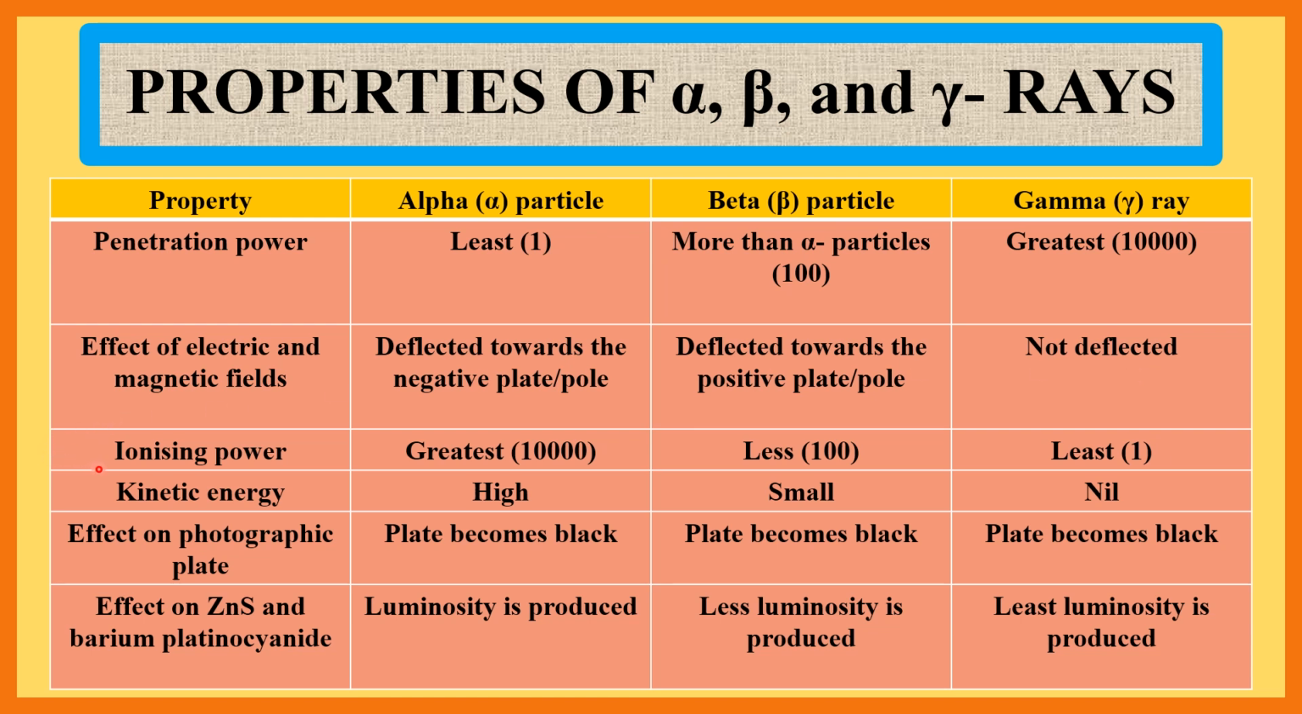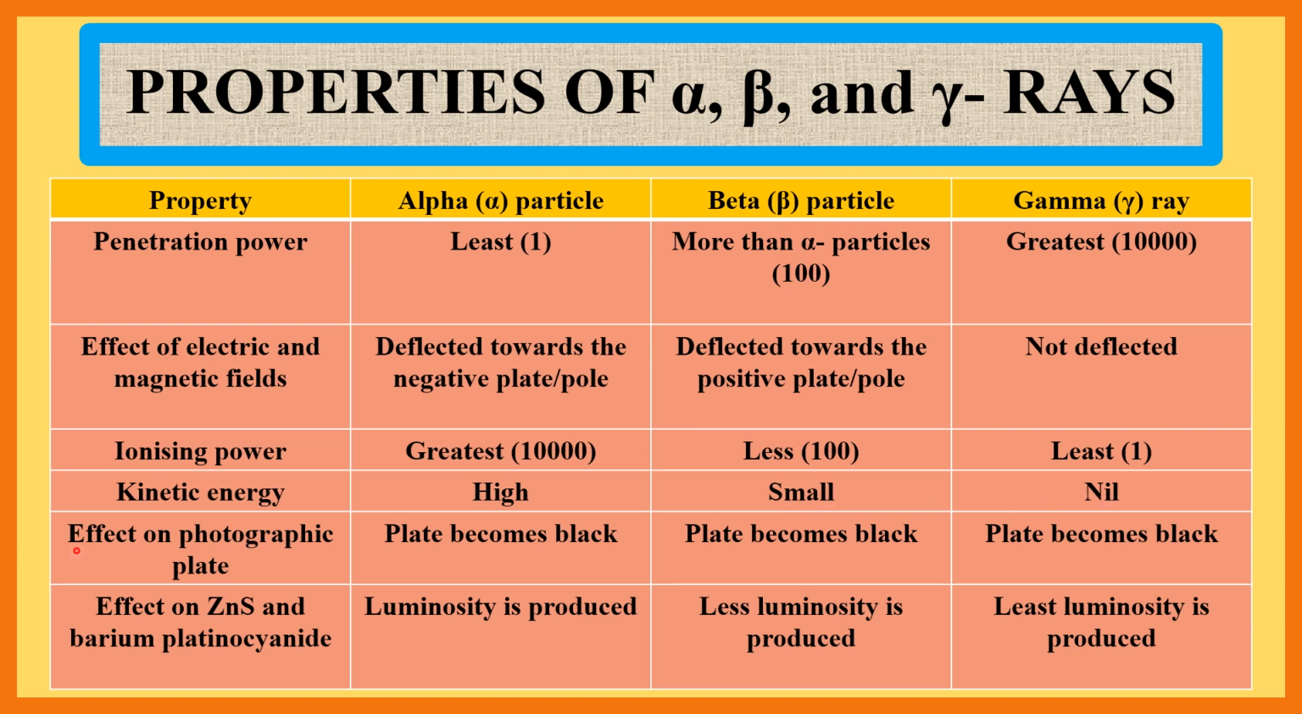Now ionizing power: alpha particle greatest, beta particle less, gamma particle least. If we compare the ionizing power, alpha particle is 10,000, beta particle is 100 and gamma ray is 1. Kinetic energy: alpha particle high, beta particle small, gamma ray nil.